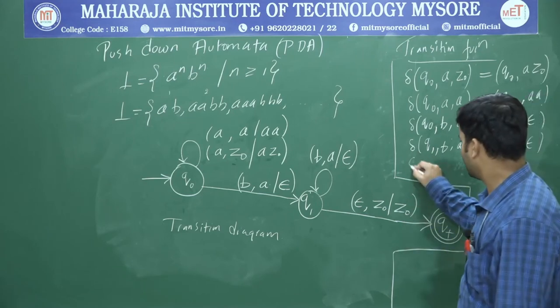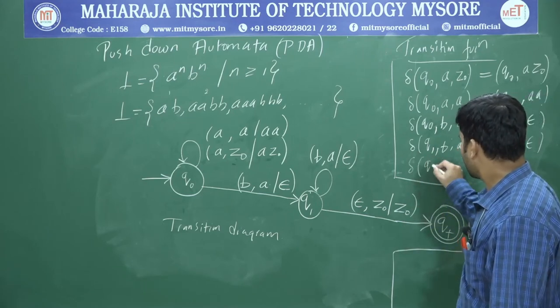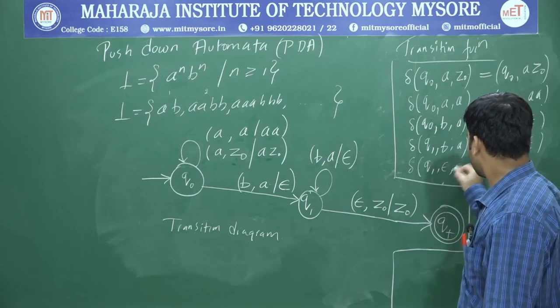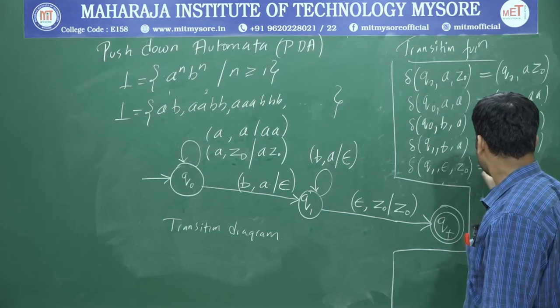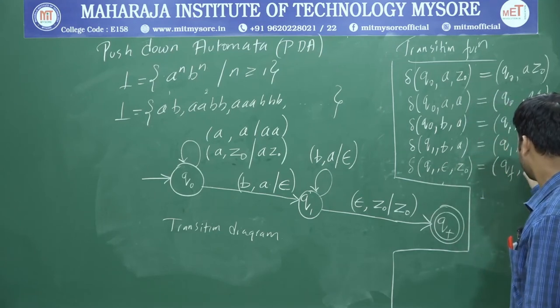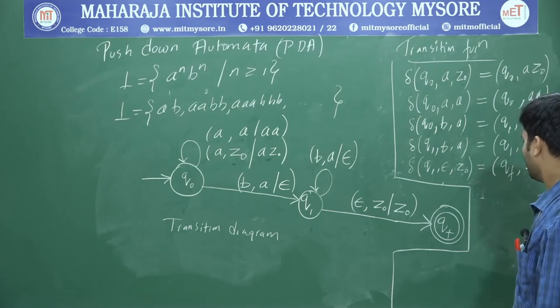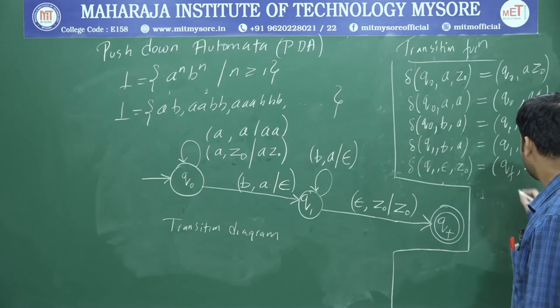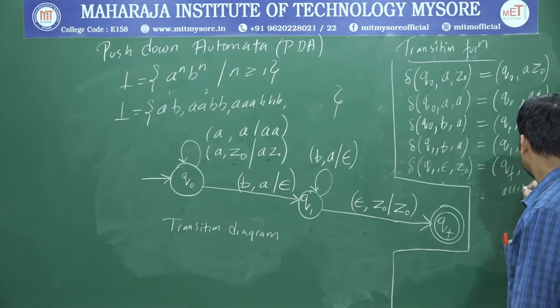And what's the last one? Delta of Q1 comma epsilon comma Z0 is equal to QF comma, you can write either a dash or you can write Z0. Okay, this one is accepting.